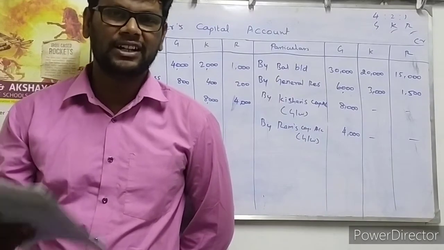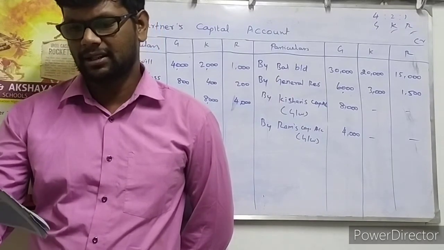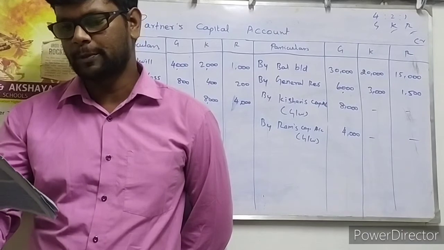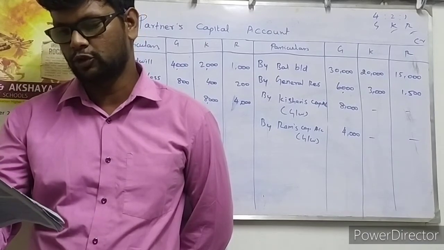In the problem, in the additional information, they gave that Kishan and Ram were to introduce rupees 20,000 and 5,000 respectively to the business.